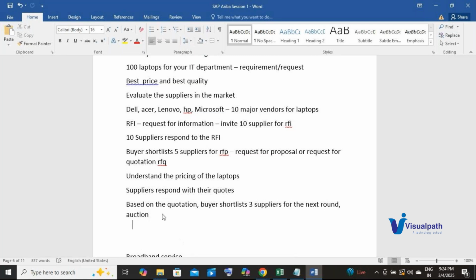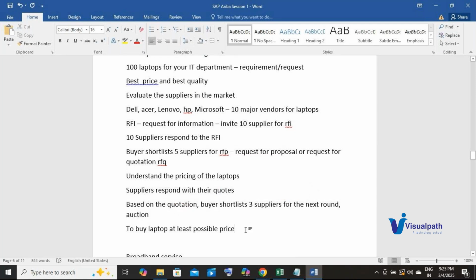Okay. Now, similarly, here I am the buyer of the 100 laptops. So my intention would be to buy the laptop at the least possible price, correct? When I'm purchasing anything, I want to purchase it at the least possible price. When I'm selling anything, I want to do it at the best possible price or the maximum possible price. Agree? So here we are buying 100 laptops from the suppliers. So I conduct an auction event among these 3 suppliers.